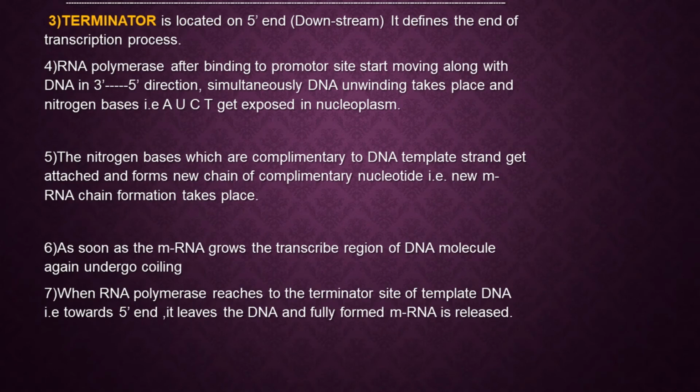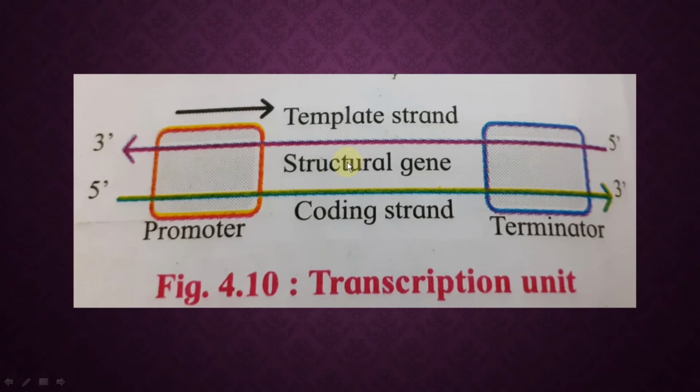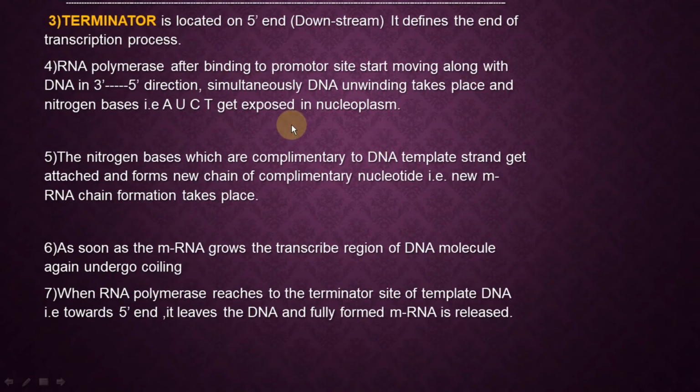Terminator is always located towards the downstream. It defines the end of the transcription process. See here, terminator: this is upstream and this is downstream. Terminator is always present towards the downstream, and it is the site where the transcription process stops or ends.